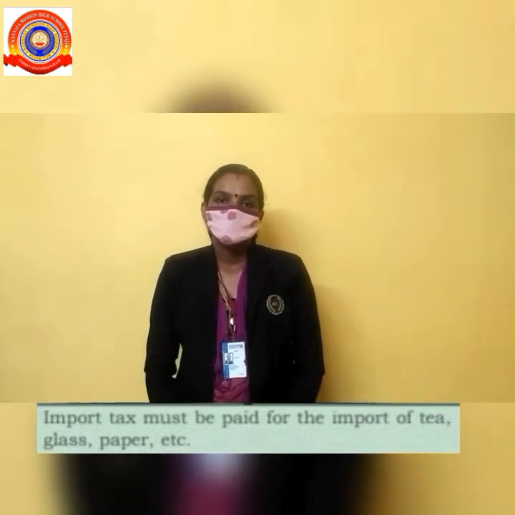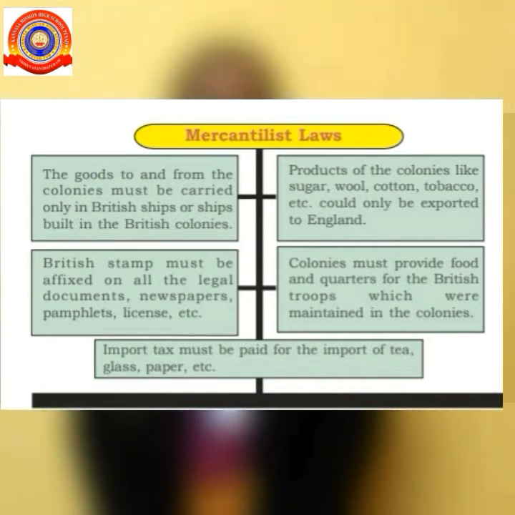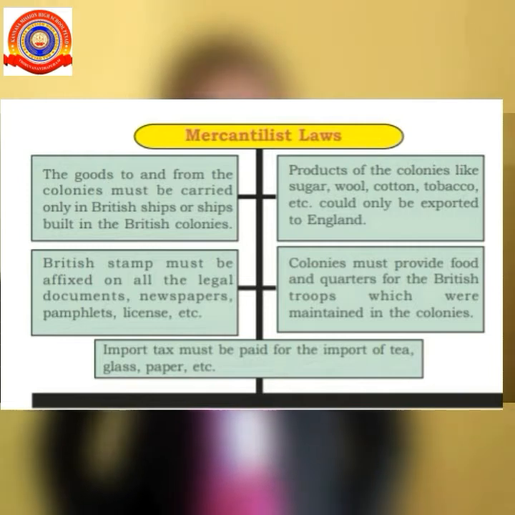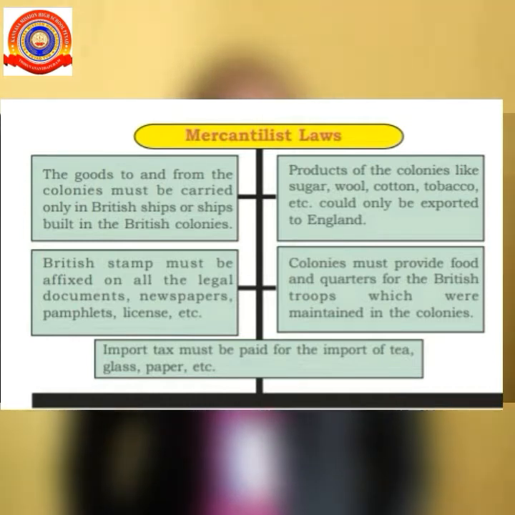Listen once again. What are the mercantilist laws? The goods to and from the colonies must be carried only in British ships or ships built in the British colonies. Next, British stamp must be affixed on all the legal documents, newspapers, pamphlets, license, etc. Next, products of the colonies like sugar, cotton, wool, tobacco, etc. could only be exported to England.